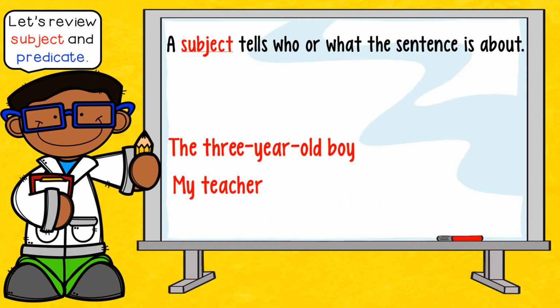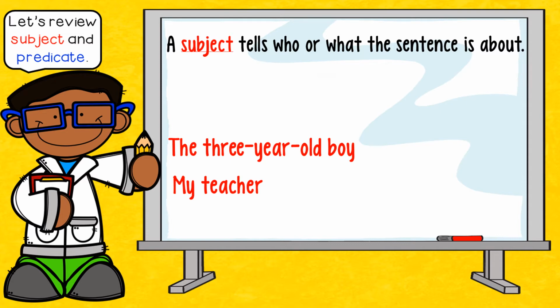We could have something as simple as my teacher. So we have a possessive pronoun describing teacher. So teacher is my noun, it's my subject. The entire subject, though, is my teacher because my tells me whose teacher we're talking about.